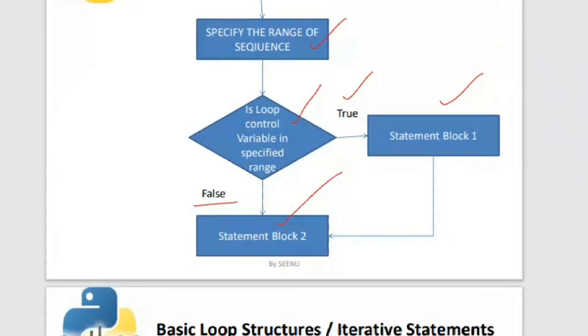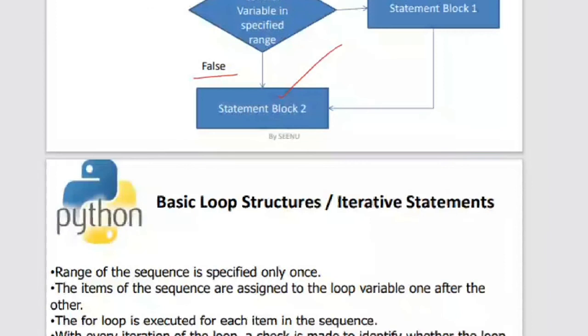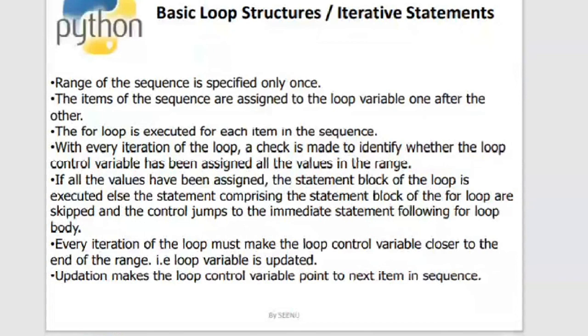The first outcome is being true, when the loop control variable is in the specified range. It is false when the loop control variable is not in the specified range. Now we'll take a look at what is meant by range and all that.